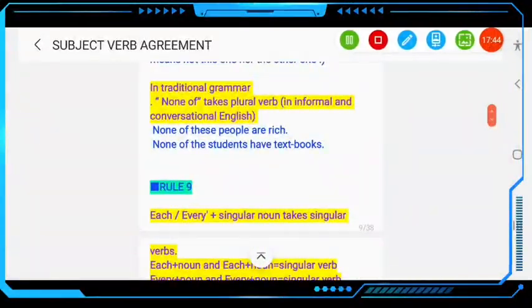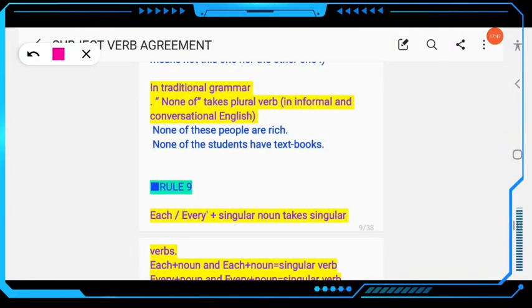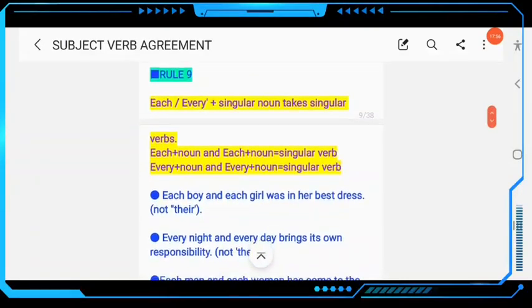But in traditional grammar, none of these people are rich, none of the students have textbooks. So this is rule number 8. Then come to rule number 9.